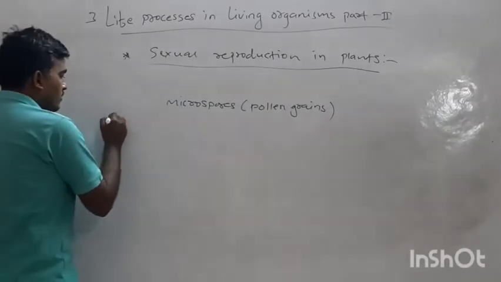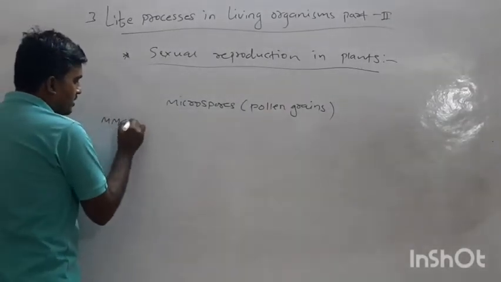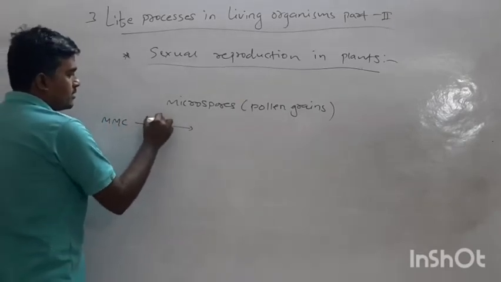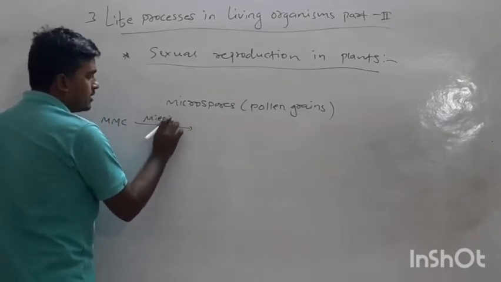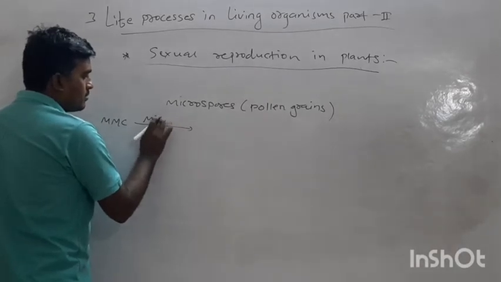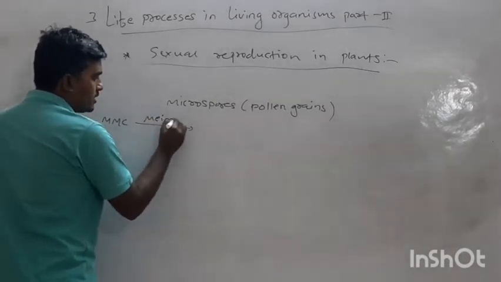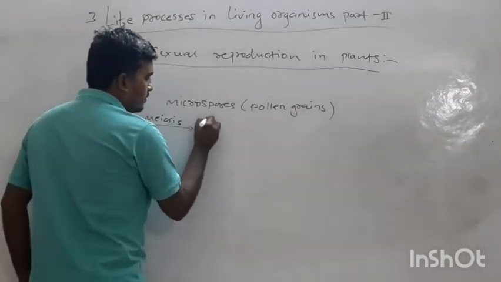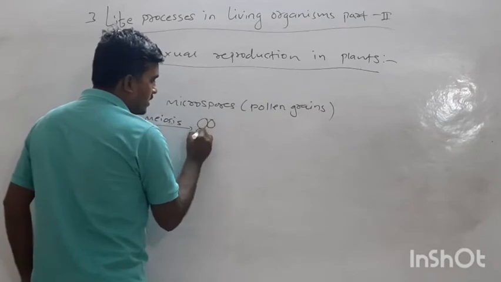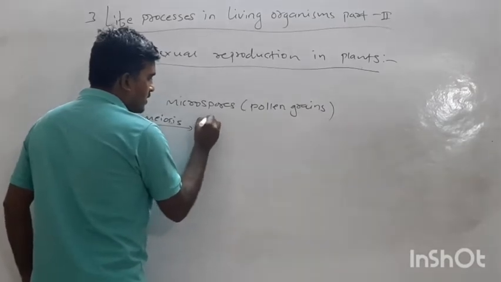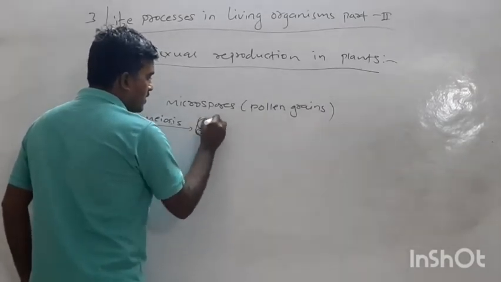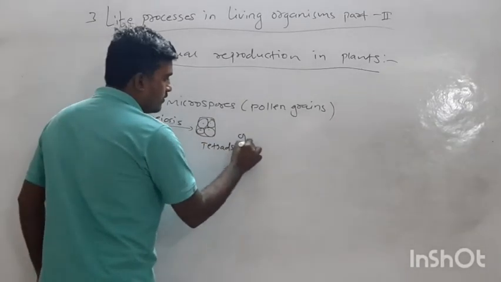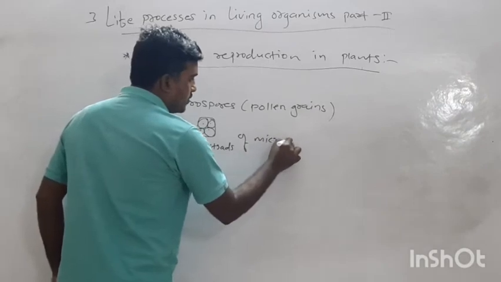By the process of meiosis, MMC, in which meiosis occurs and there is formation of tetrads of microspores.